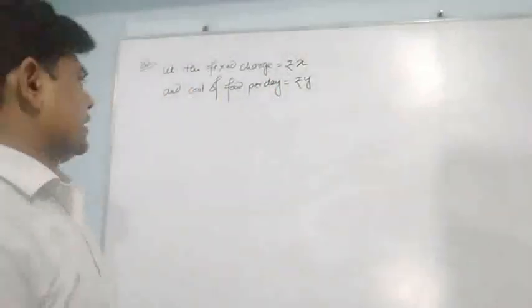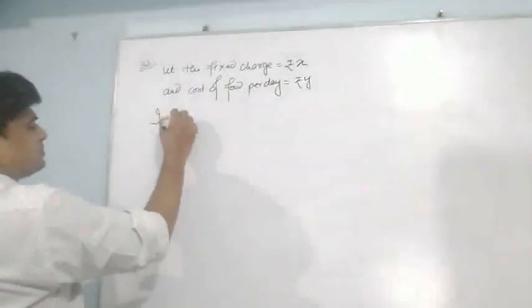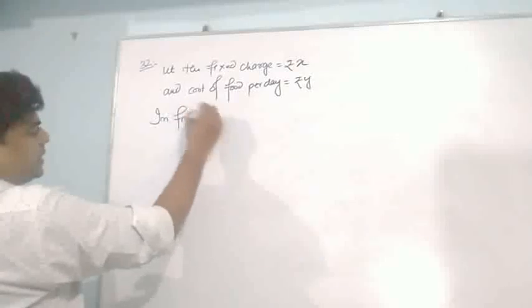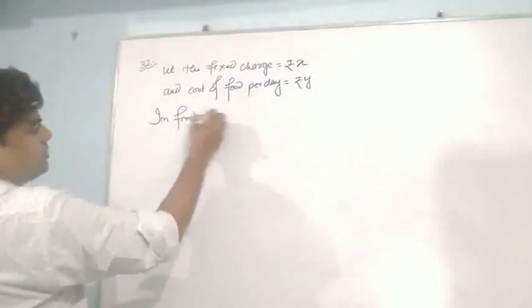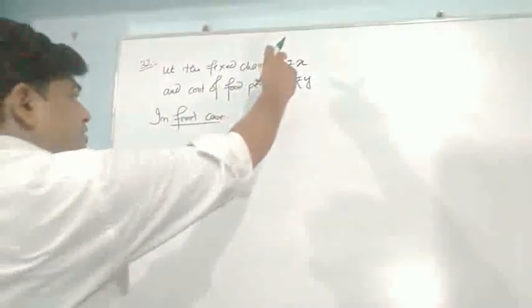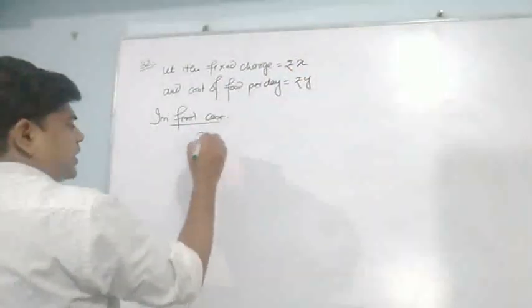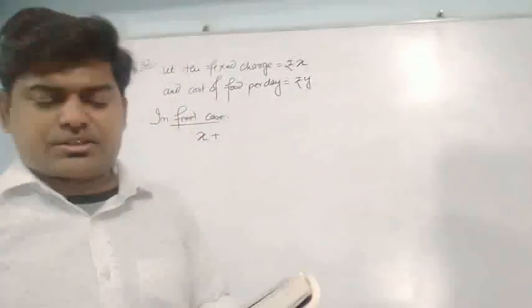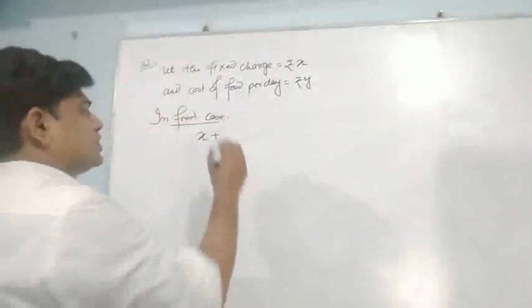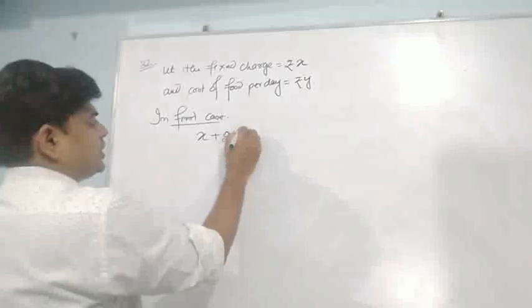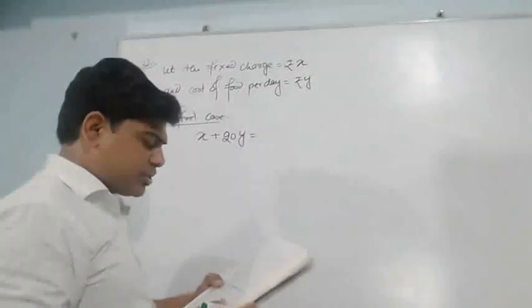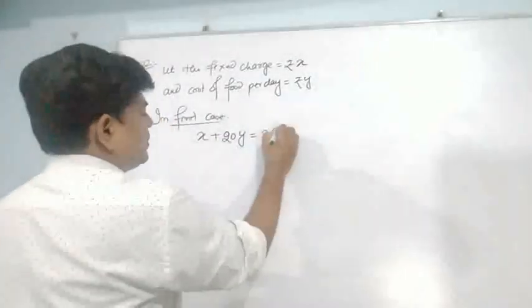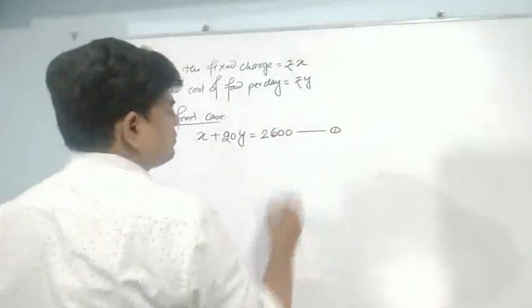In the first case, she has to pay X rupees as a fixed charge, and for one day we have to pay Y rupees. She has taken 20 days of food, it means 20y rupees, and the total amount is 2600. That is equation number 1.